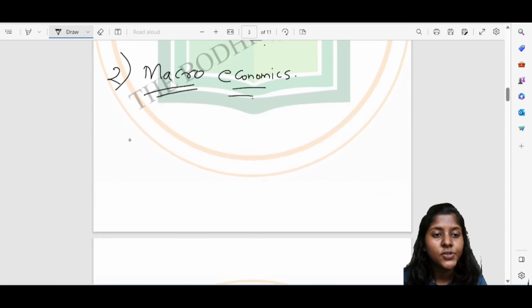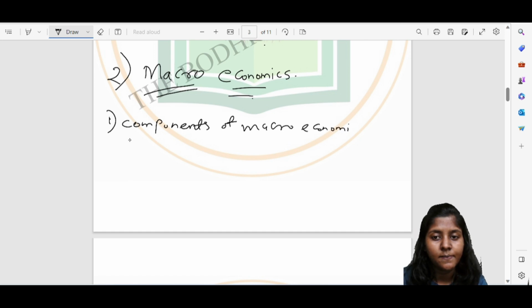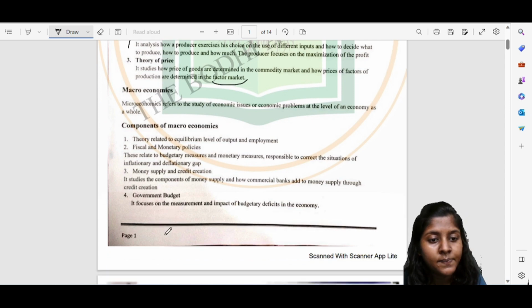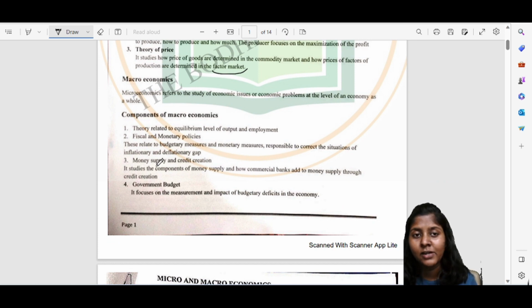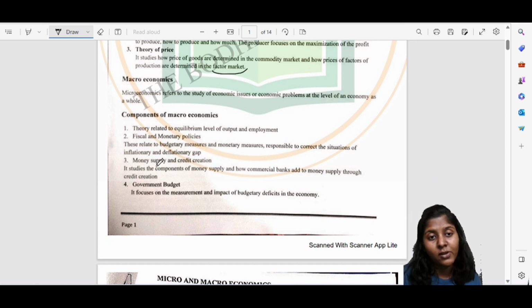Which are the components of macroeconomics? Since it studies economic issues as a whole, as I have told, macroeconomics studies the unemployment rate, GDP, inflation rates, etc.